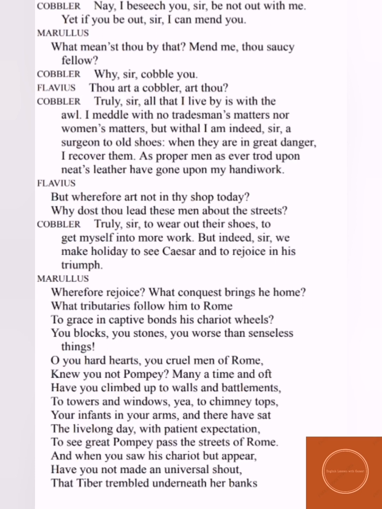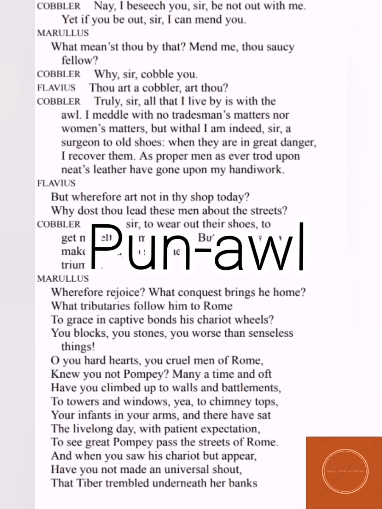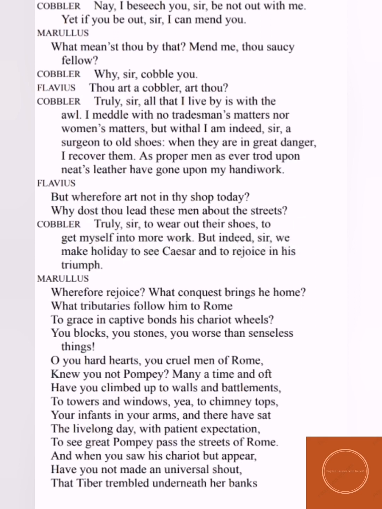When they are in great danger, I recover them, as proper men as ever trod upon neat's leather have gone upon my handiwork." He says, "Yes, sir, you are truly, sir, absolutely right. That for me, everything that I live by is with the awl. Awl is again a pun here. The first meaning of all is ALL, what we say, all, that is everyone. And the second meaning is awl, a tool which is used by the cobbler. So he says, yes, for everything, my awl is there.